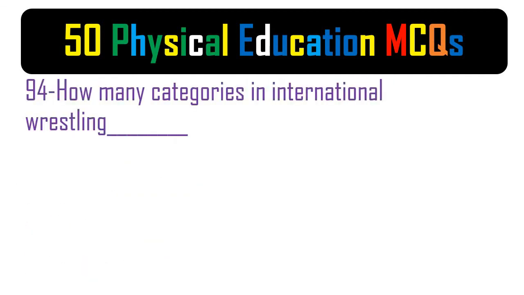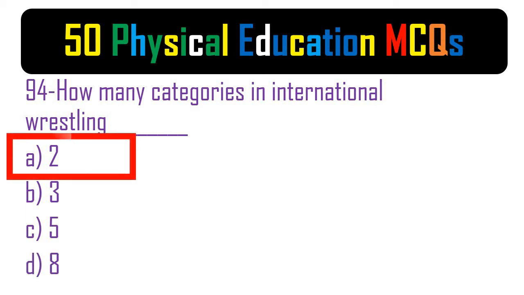94. How many categories are there in international wrestling? A. 2. B. 3. C. 5. D. 8. The correct answer is A. 2.